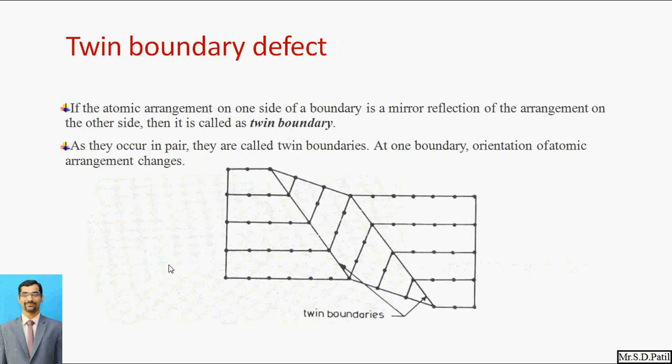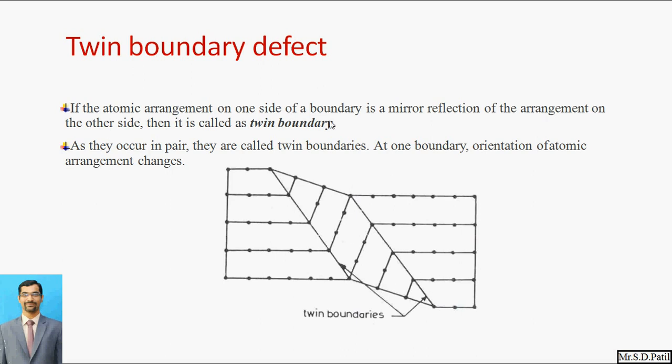Twin boundary: if the atomic arrangement on one side of the boundary is a mirror reflection of the arrangement on the other side, then it is called a twin boundary. Here you can see the twin boundary. Just focus on this particular location. Here exactly the mirror image you can identify, and this mirror image has been divided by this particular line. So these are the twin boundaries. So this is the twin boundary defect.